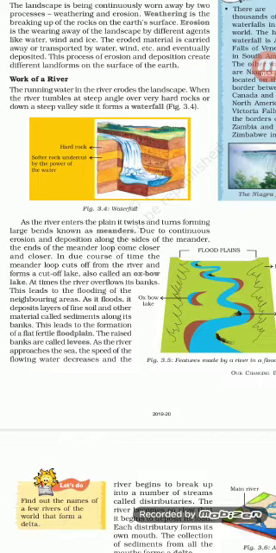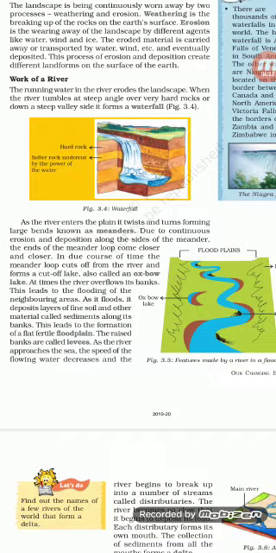In the plains the speed of the river lowers, it slows down and heavy materials get deposited. Then sometimes the meander gets cut off from the main river and forms an Oxbow Lake.